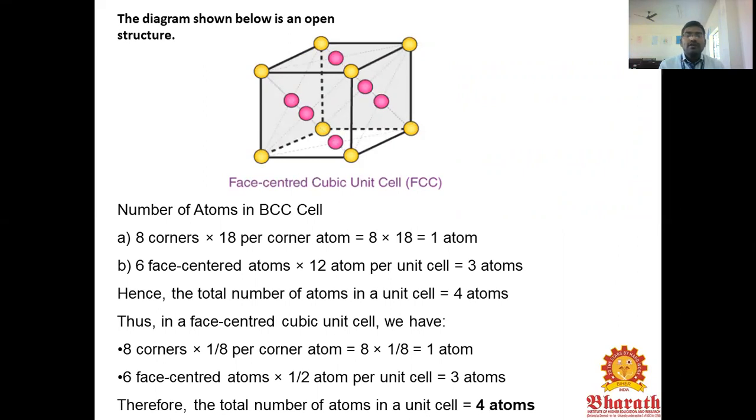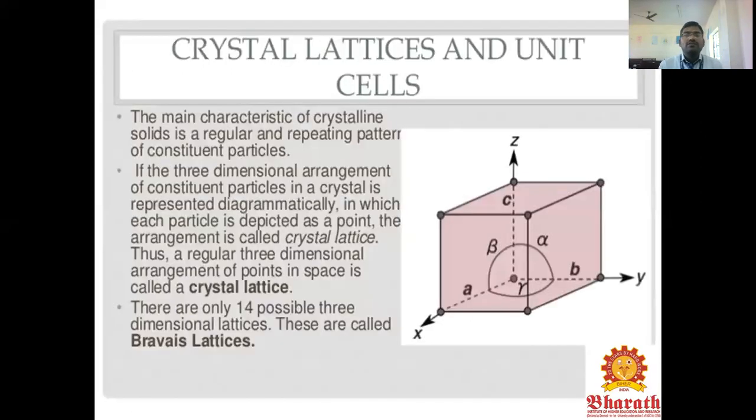In the body-centered cubic unit cell we have 8 corners, 8 into 1 by 8 equals 1 atom. The 6 face-center atoms contribute 1 by 2 atom per unit cell, equal to 3 atoms. Therefore the total number of atoms in the unit cell equals 3 plus 1, equal to 4 atoms present in the FCC cubic cell.